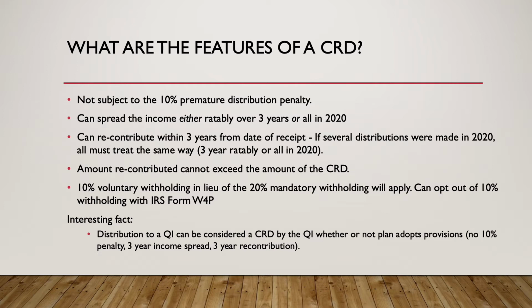With regard to withholding, another advantage is a regular distribution from a retirement plan is subject to a 20% mandatory withholding. With regard to a CRD, there's a 10% voluntary withholding, which the participant, if they sign an IRS Form W-4P, they can opt out of the 10% withholding, so they'll get all of their money to use now, which is when they really, really need it.